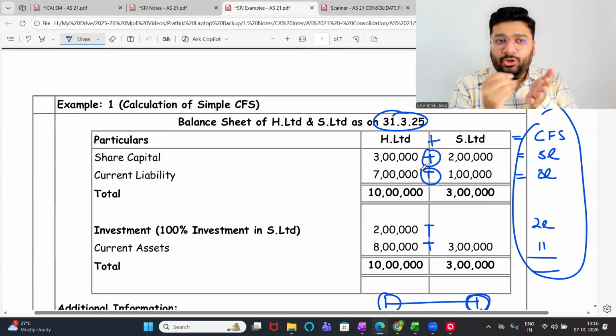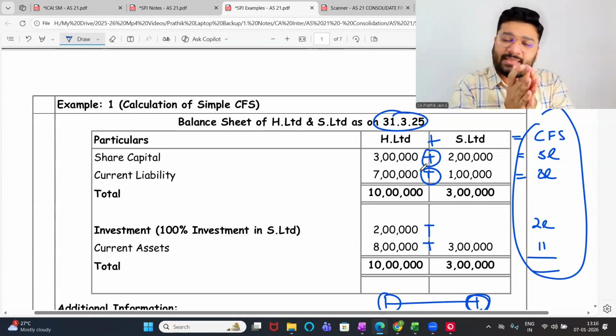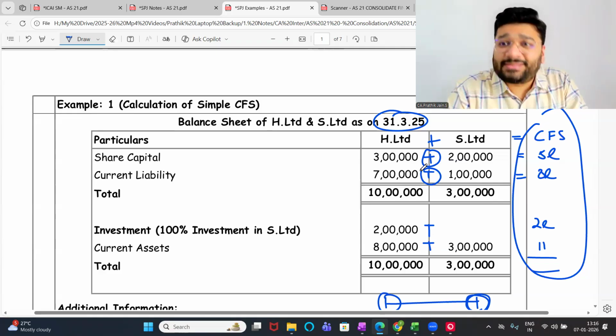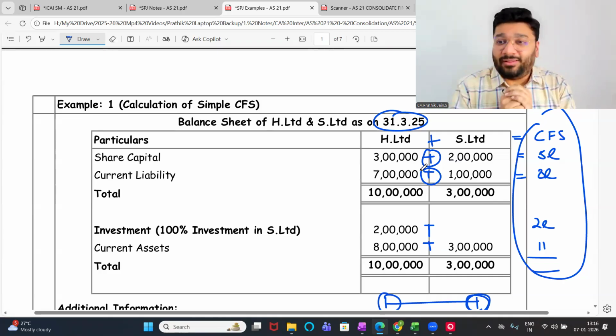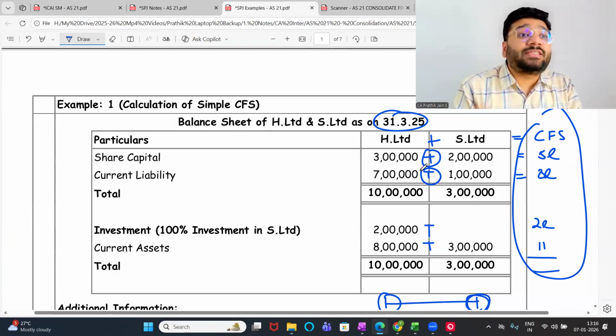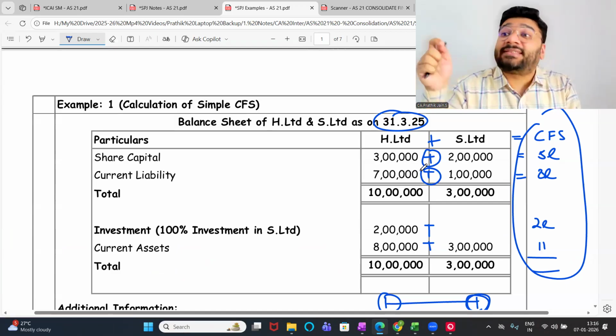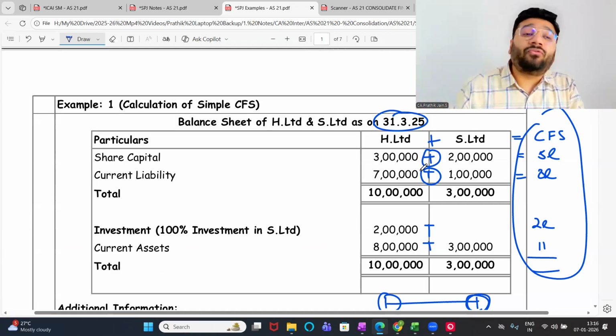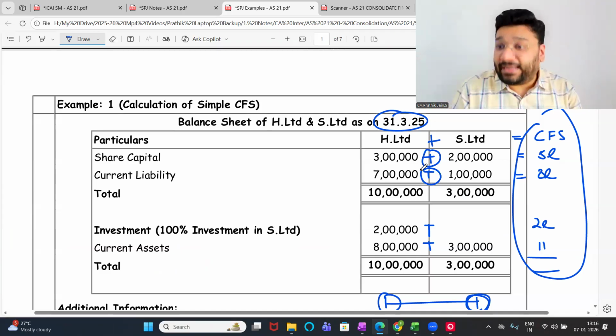Consolidation. Can I do it on an Excel sheet and say, add both, and this is the financial statement? Yes. If you are thinking that I'm going to pass journal entries for all this, my dear friends, you're wrong. Consolidation is not being done in your books of accounts. You will not touch your books of accounts. This is done on a separate piece of paper, or rather we'll say an Excel sheet, or a separate software has been used to merge both the data.